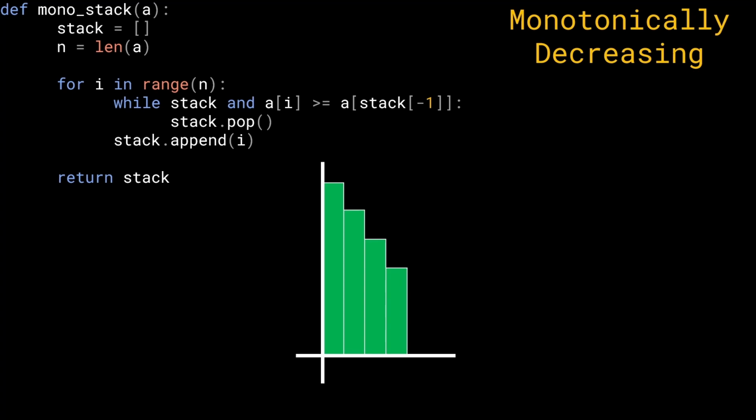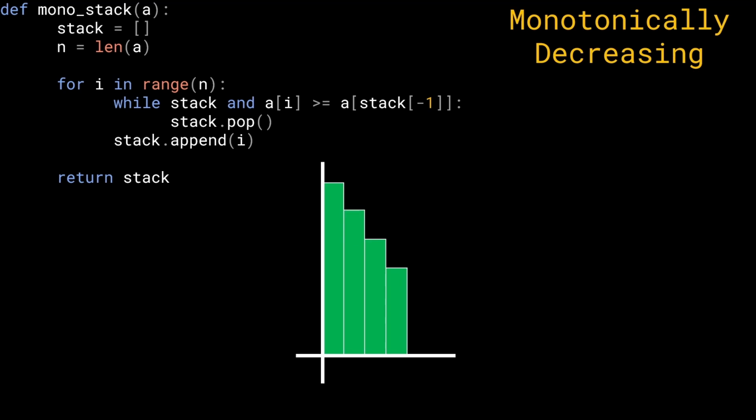All right, so let's go ahead and write the code for it. And this is the Python code. So the first thing we'll do is initialize the stack. And the second thing is n equals the length of a. We generally want to use indices instead of elements to append into the stack, because if we have indices, as we discussed earlier, it's easy to get the elements, but not the other way around. So we're going to store indices into the stack.